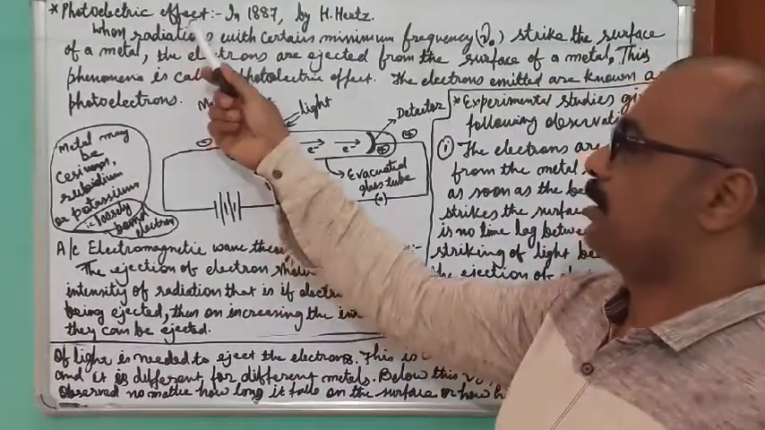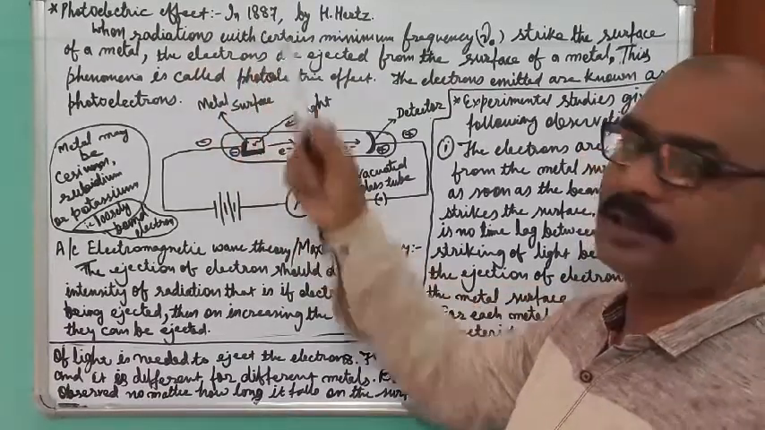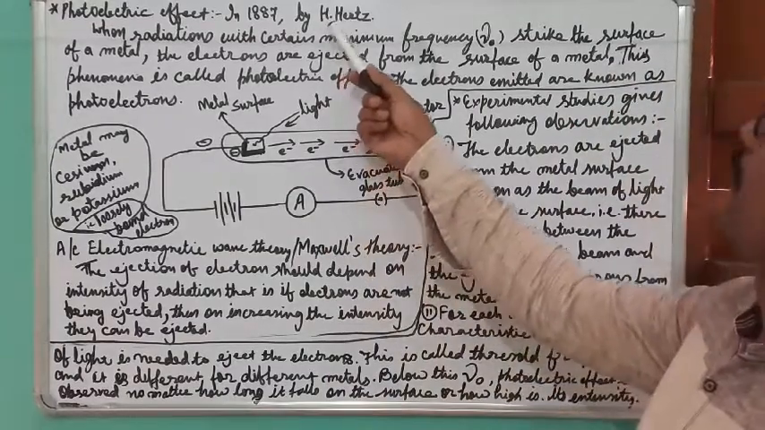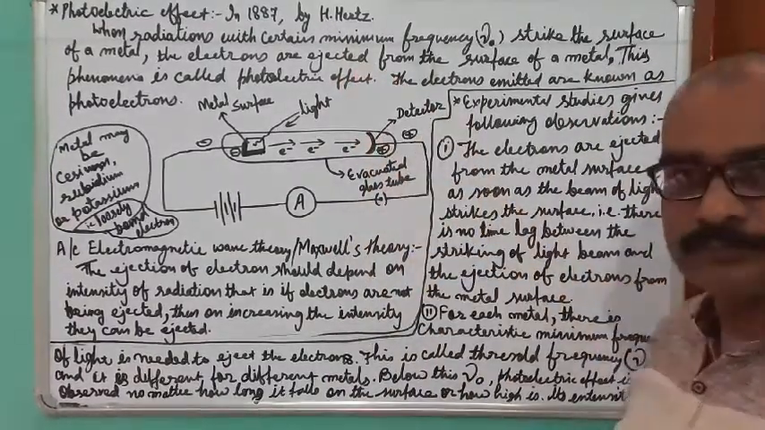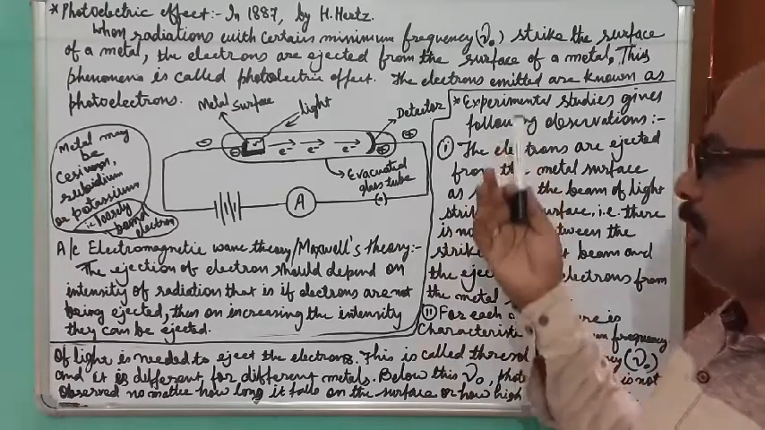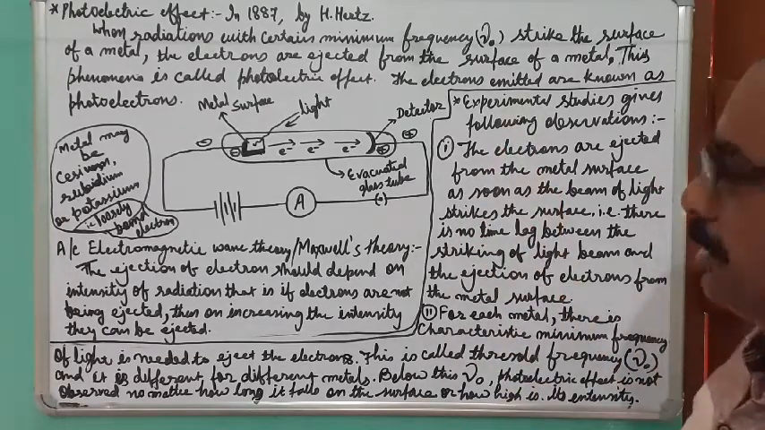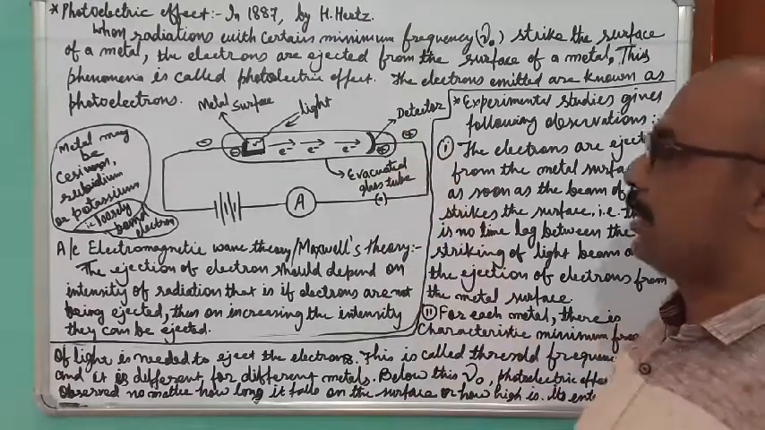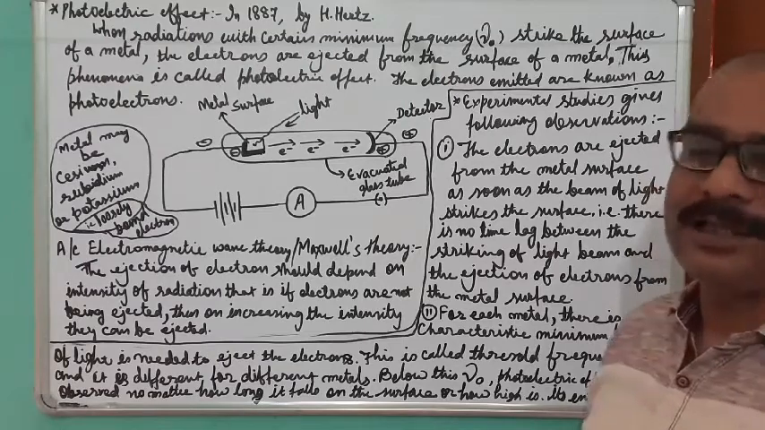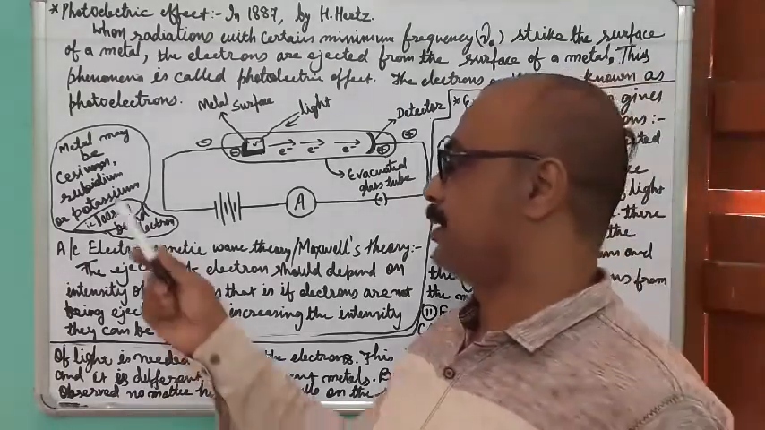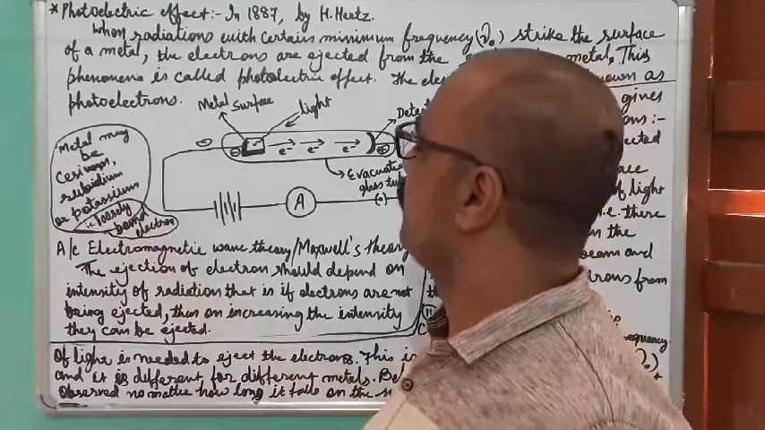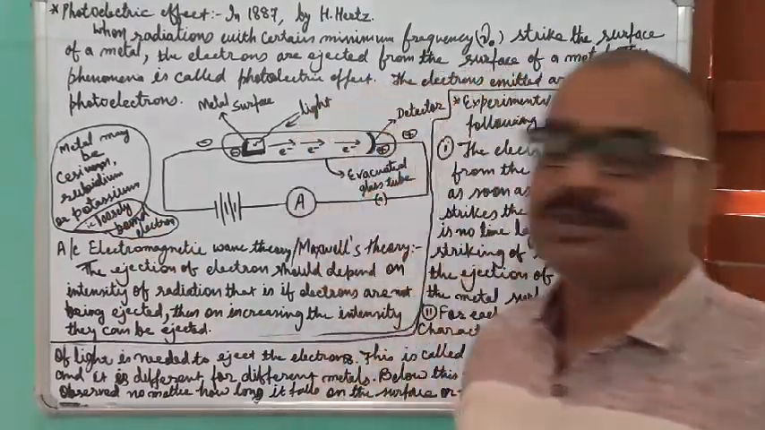The photoelectric effect came into the picture in the year 1887, and this experiment was carried out by Mr. H. Hertz. So the contribution goes to Mr. Hertz only. According to Hertz, it was observed that there are certain kinds of metals, like cesium, rubidium, potassium, which have loosely bound electrons.